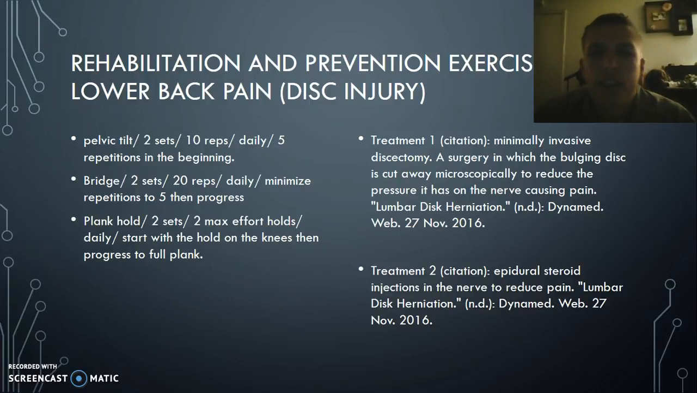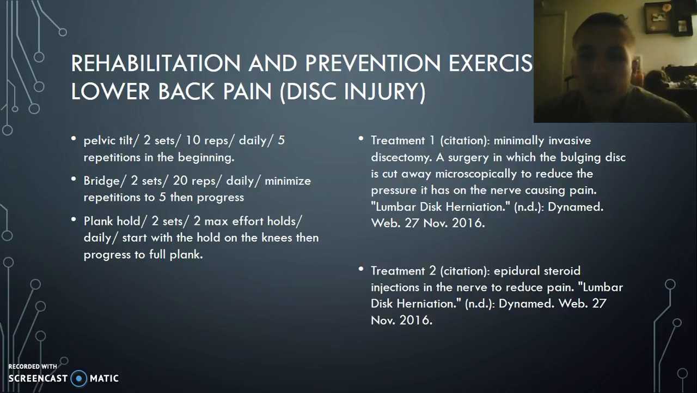Rehabilitation, preventive exercise for lower back pain, for disc injury, is going to be a pelvic tilt. We're going to go over all these at the end of the video, presented with a volunteer. We have a pelvic tilt, 2 sets of 10 daily. We're going to do 5 repetitions in the beginning for progression, and then we can go up to 10 reps. We're going to do the bridge, 2 sets for 20 reps daily, minimizing repetitions to 5 and then progressing, same thing, non-weighted. Lastly, we're going to have a plank hold. All these you can see are focused on tightening the core. We want to make sure the core is tight, taking pressure off all the strength coming from the lower back.